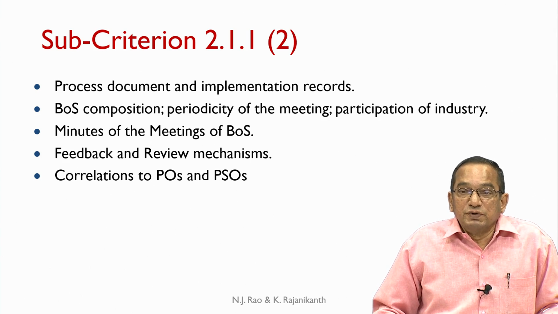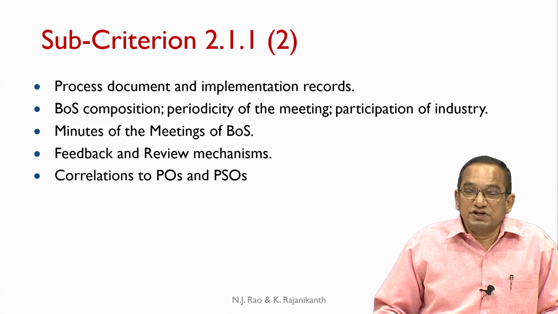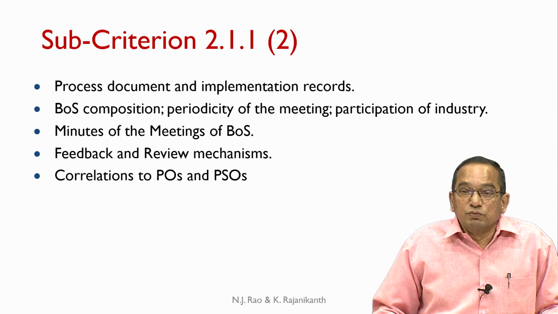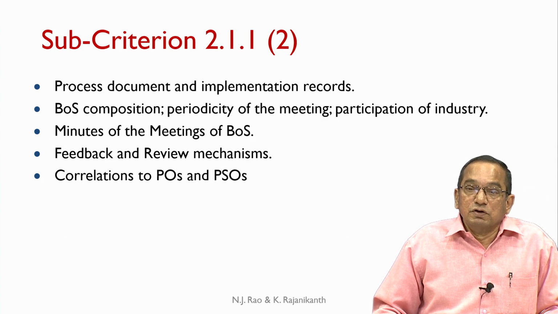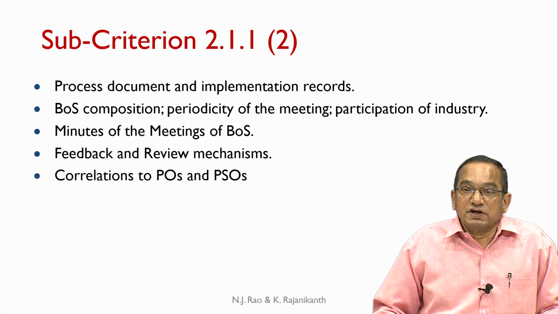The process document must specify the composition of the board of studies, the periodicity of the meeting, and the inclusion of industry in the deliberations of the board of studies. In fact, board of studies can have 1 or 2 members from industry to ensure that the curriculum matches the requirements of the industry also.